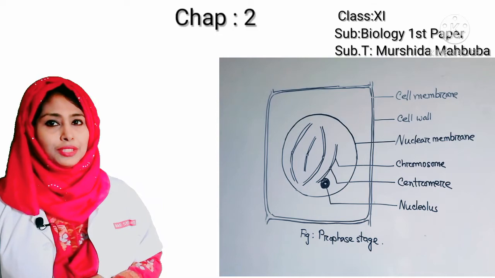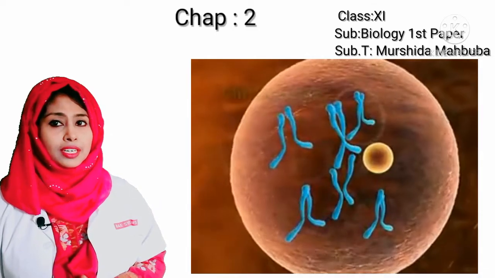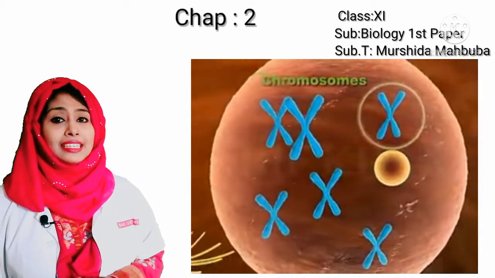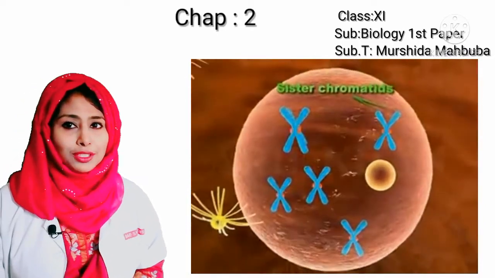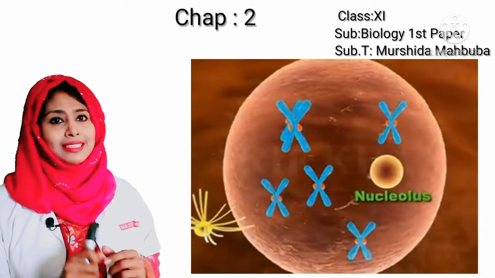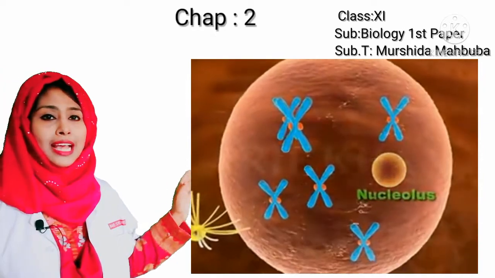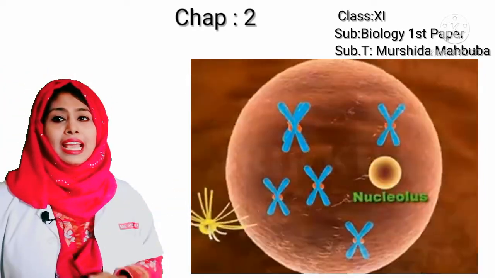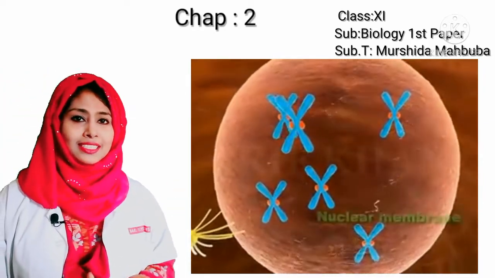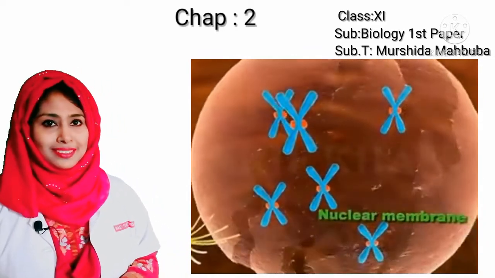By this continuous dehydration, chromosomes gradually become shorter and thicker. At this stage, each chromosome splits longitudinally but the centromere remains intact. Each part of the chromosome is known as a chromatid. At the end of this stage, the nucleolus and nuclear membrane disappear.